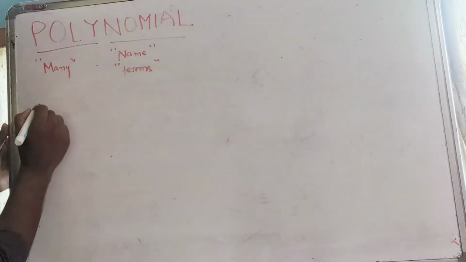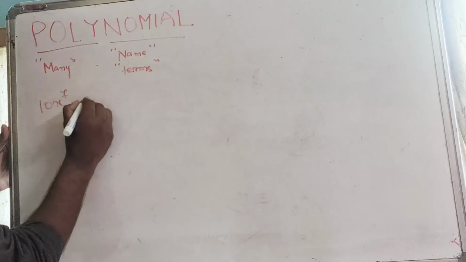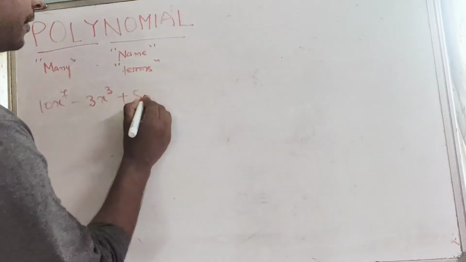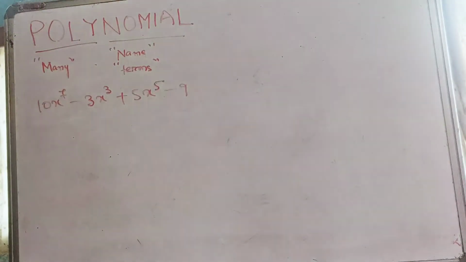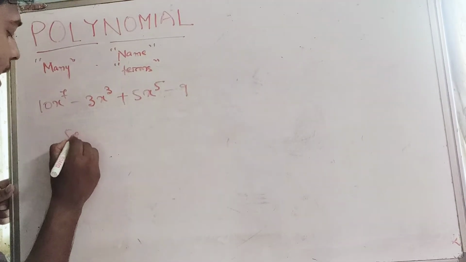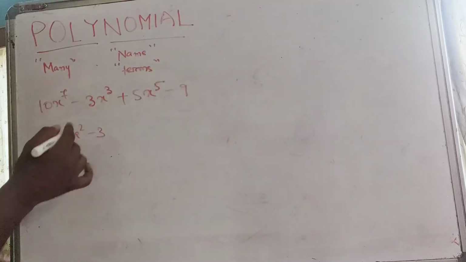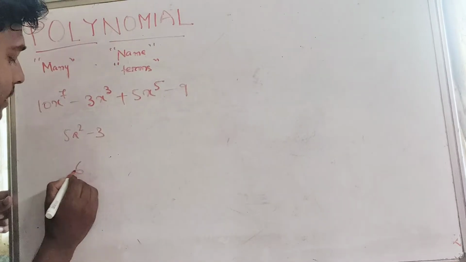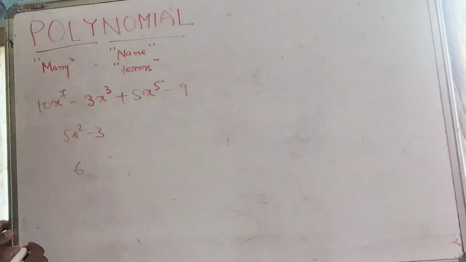Let's say we have 10x to the 7th power minus 3x to the 3rd power plus 5x to the 5th power minus 9. This is a polynomial. Let me give you one more example of a polynomial. Let's say we have 5a squared minus 3. This is also a polynomial. Also, if you have only a single term, let's say 6, this can officially be considered a polynomial.